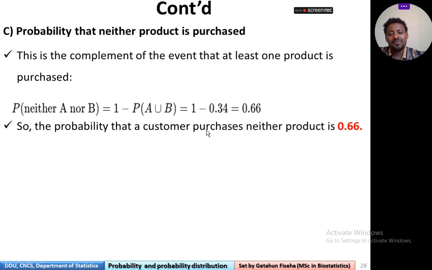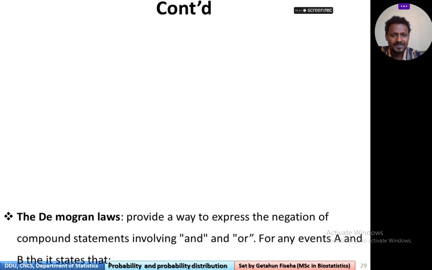Revealing that the probability that a customer purchases neither product is 66% or 0.66.